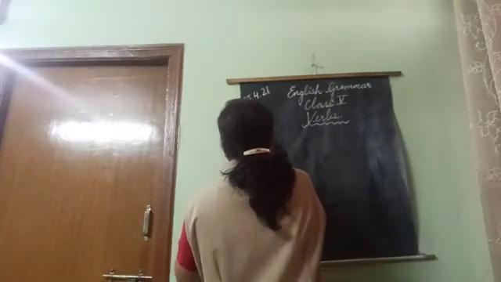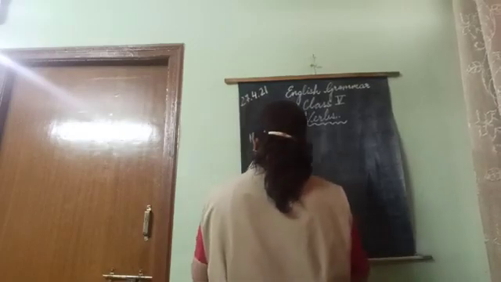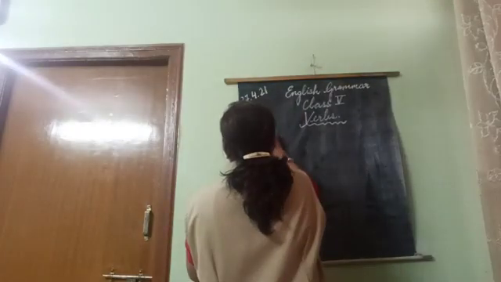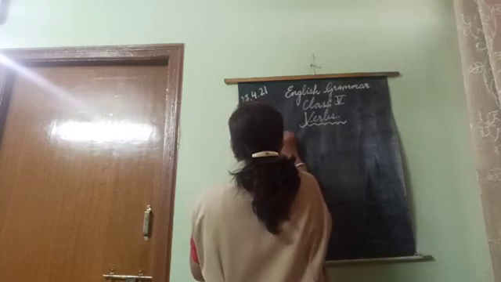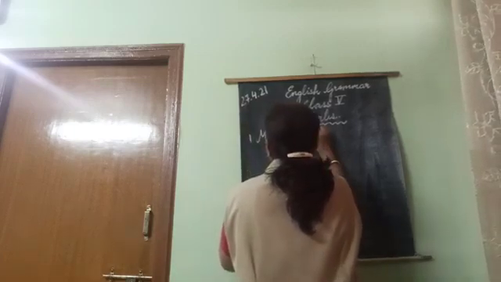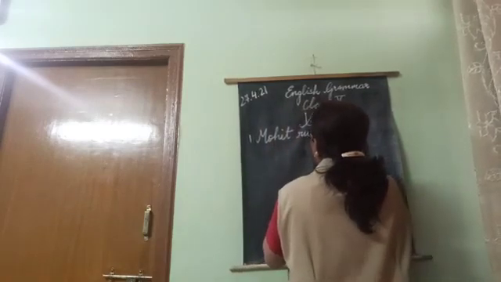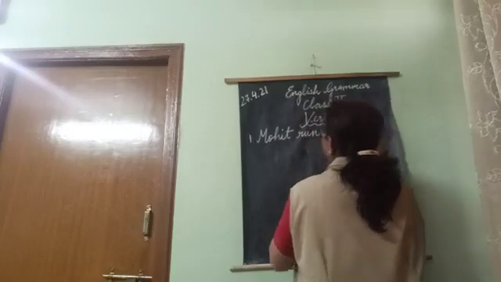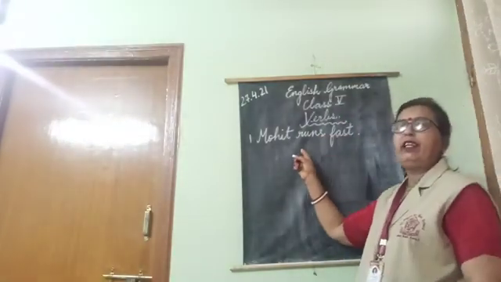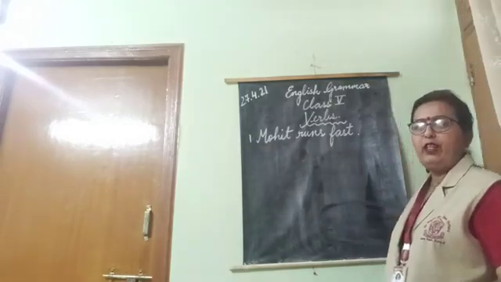First example, number 1. Mohit runs fast. Look at this sentence. Mohit runs fast.